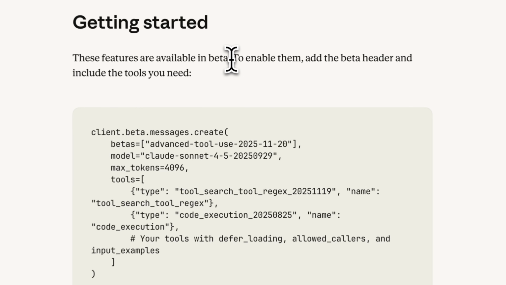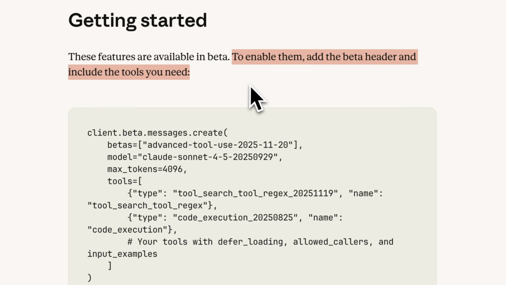These 3 features move tool use from simple function calling towards intelligent orchestration. If you're building agents with MCPs, this is the path forward. These 3 features are available in beta. To enable them, just add the beta header and include the tools that you need.